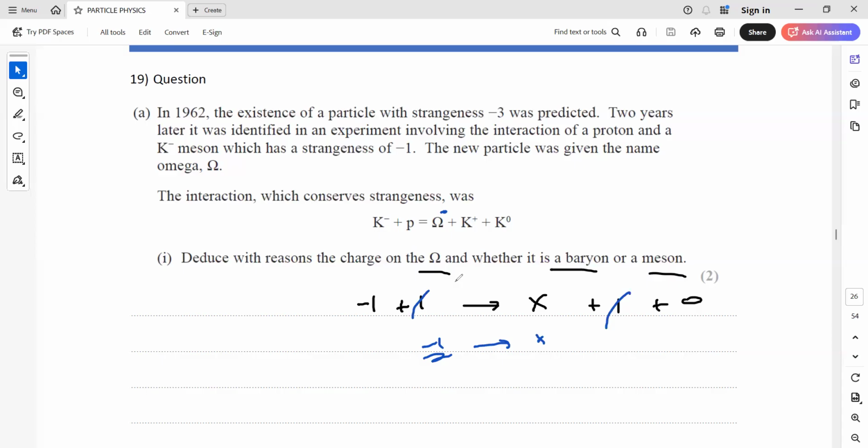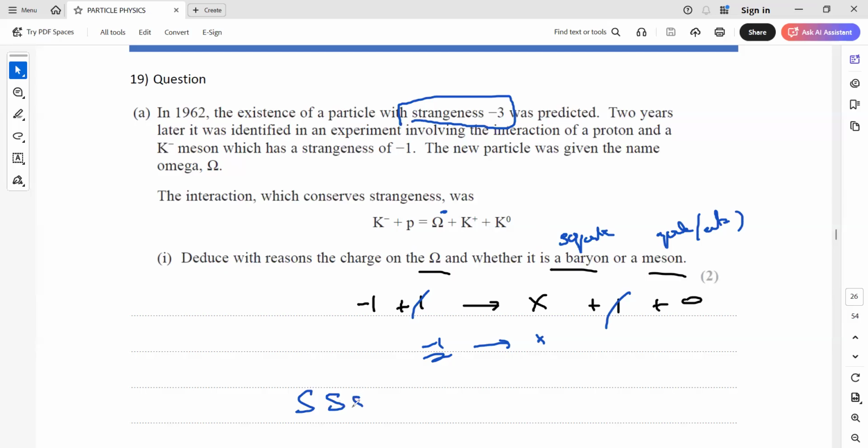The second thing they ask us is to identify whether it is a baryon or a meson. Baryon means a combination of 3 quarks, and meson means a combination of a quark and an antiquark. They mention it has a strangeness of -3. Strangeness number is only for strange particles. Every strange particle has a strangeness of -1.